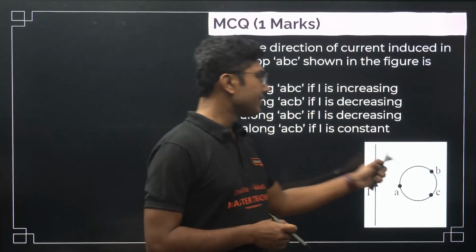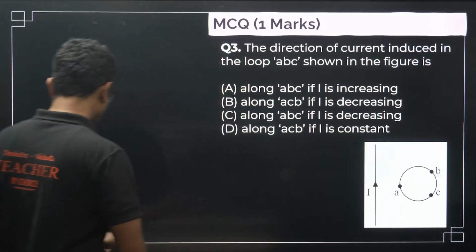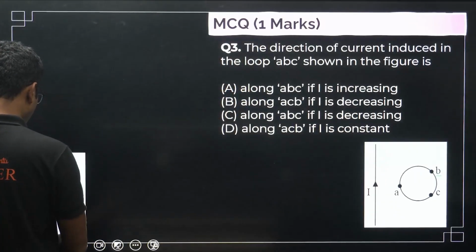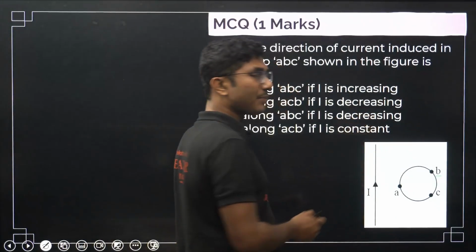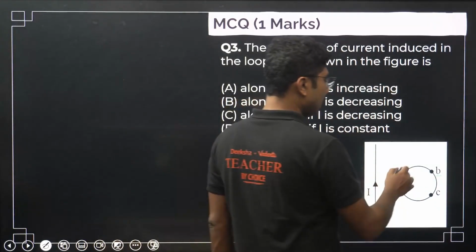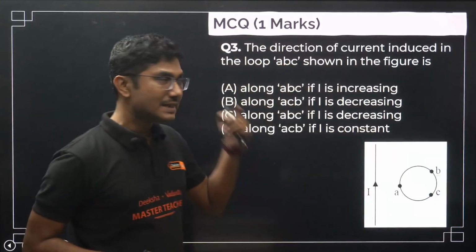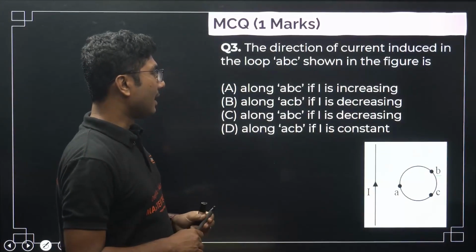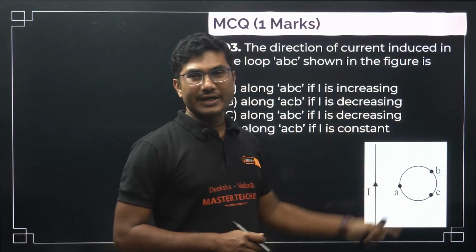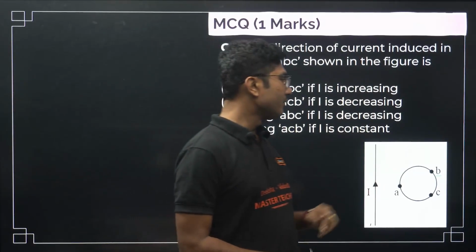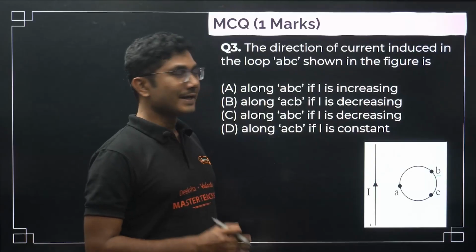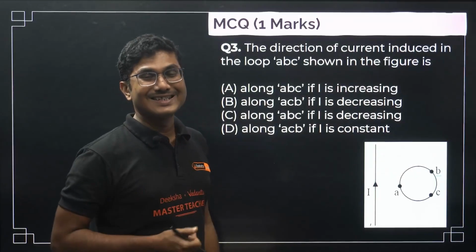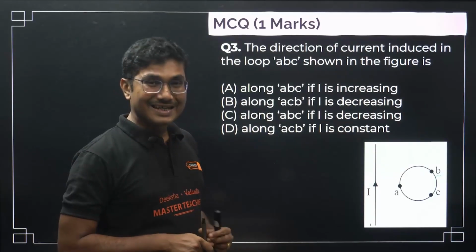Here, this is a question taken from your question bank, a slightly higher order question. There is a current being passed, and an ABC loop is given over here. Now, if I is increasing or decreasing, based on that there will be an induced current produced in this. You have to identify how. If it is increasing, what will happen? If it is decreasing, what will happen?